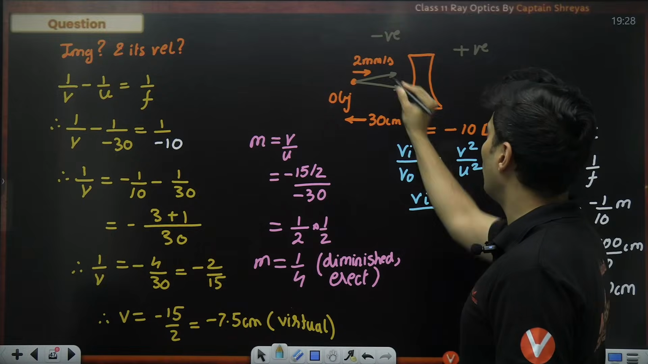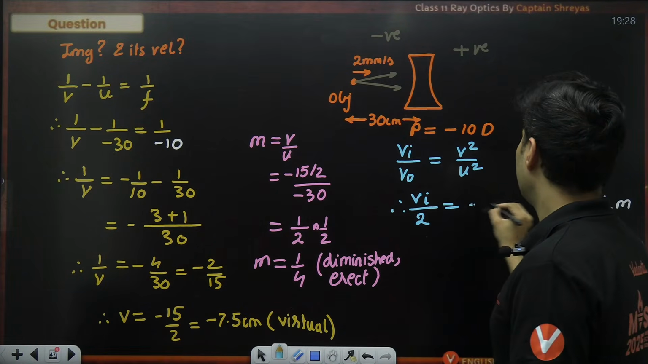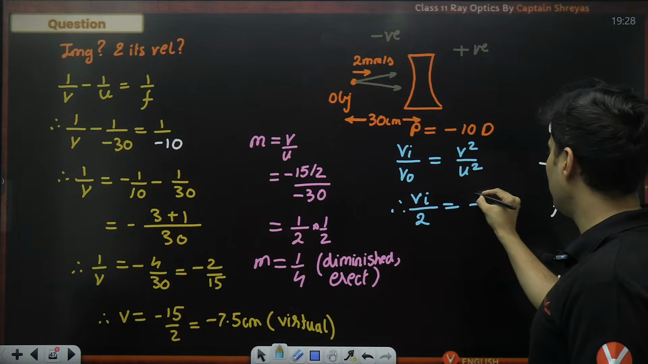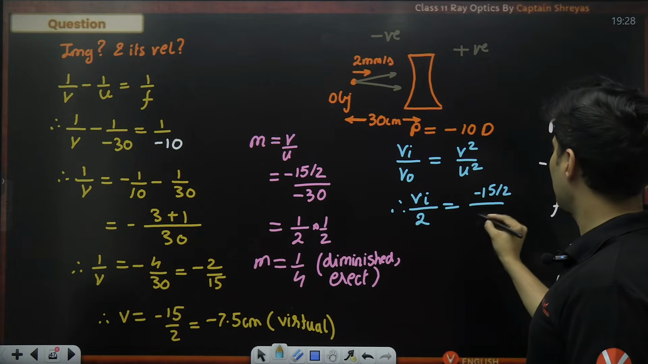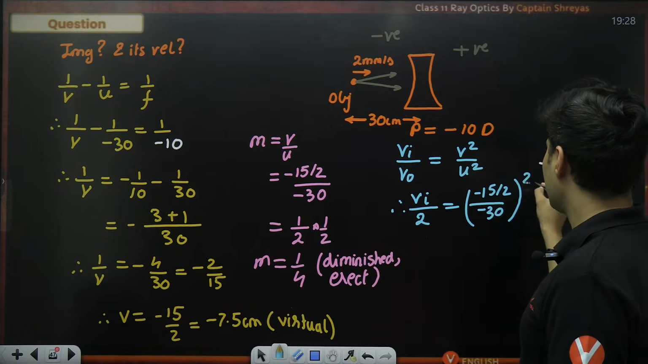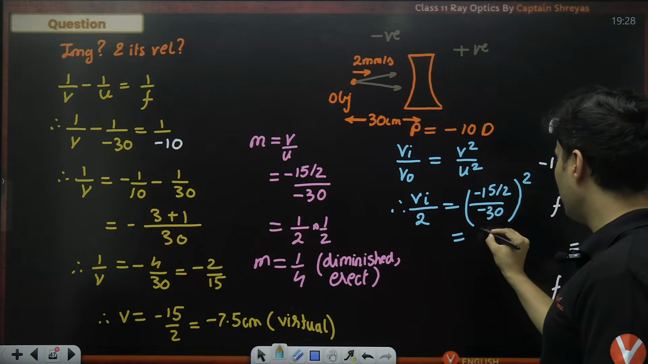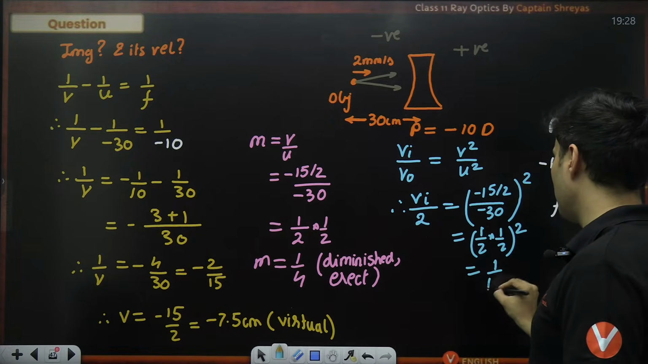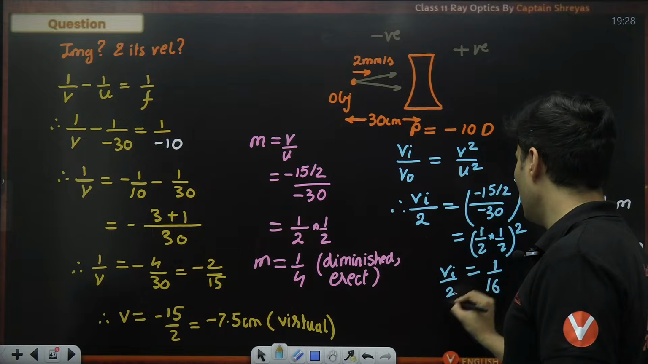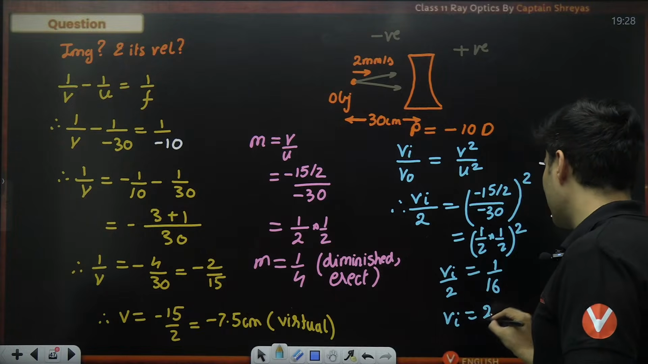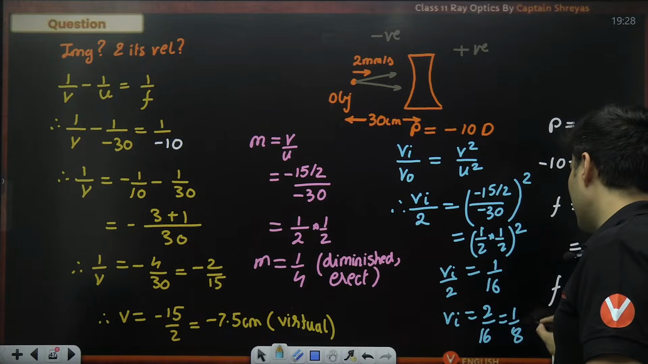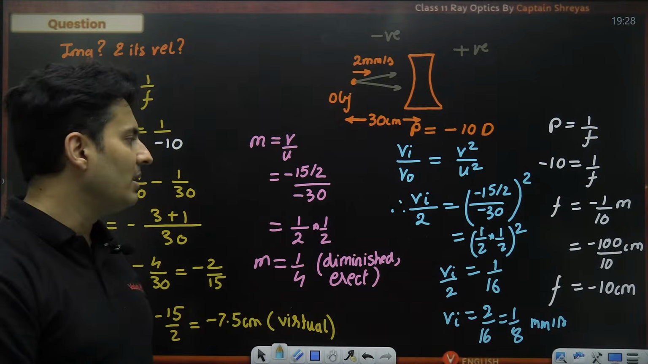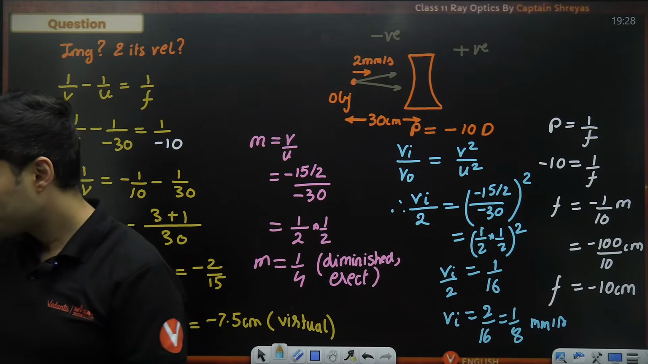Image velocity I do not know, object velocity is 2, okay. V by u whole square, v is minus 15 by 2 and u is basically minus 30, square this. So minus minus cancels, 15 by 30 is 1 by 2 and this is also 1 by 2 and have to square this, so which is 1 by 4 square, which is 1 by 16. So that is vi by 2. Therefore vi will be 2 by 16, which is 1 by 8 millimeters per second. So image velocity is 1 by 8th of a millimeter per second. That's the answer. Got it?